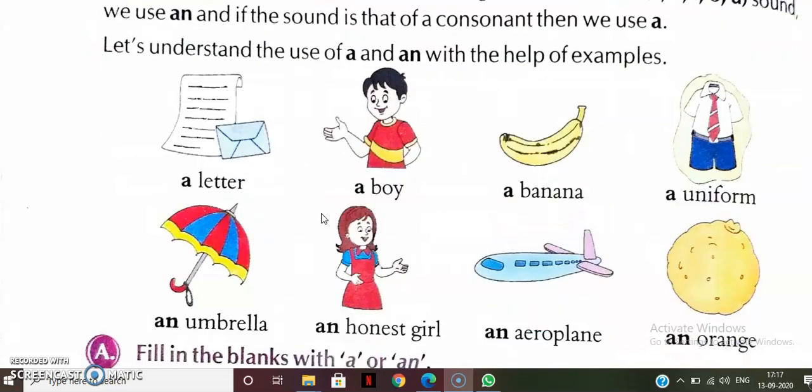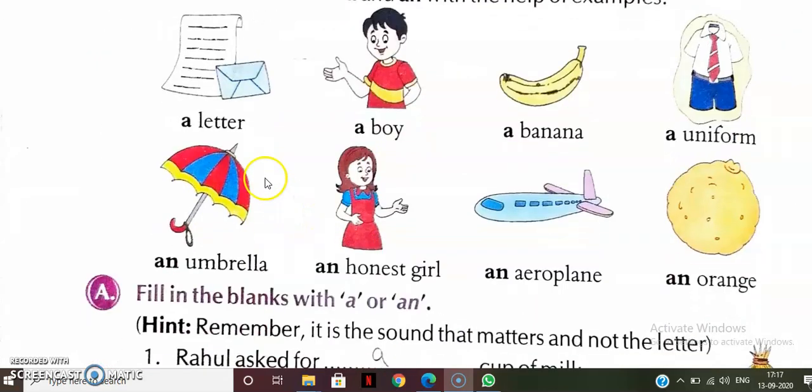Now let us see the examples for a and an. A letter, a boy, a banana, a uniform, an umbrella. See here, u is also a vowel, but moreover the sound of this word is a vowel sound. That is why we have to write here an umbrella. Here, an honest girl. See here, in honest, H is not a vowel, but the pronunciation of this word is 'onest'.